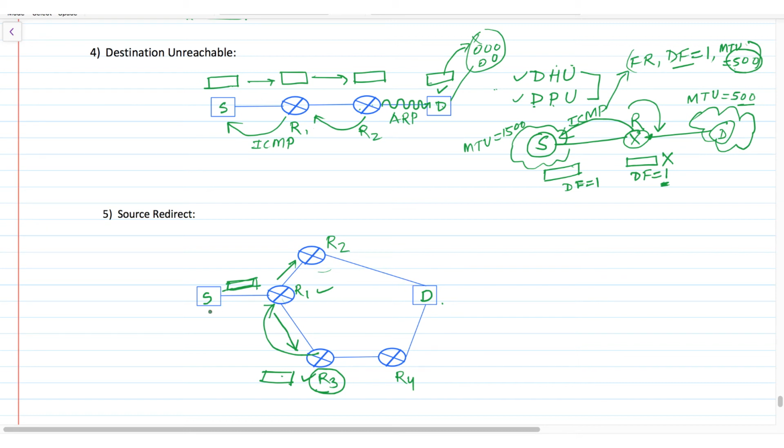So this is actually a warning only, while in the other 4 cases ICMP is acting as an error message, in case of source redirect it is a warning. So here it is sending an ICMP warning and saying from the next packet onwards kindly forward the same through router R2 as it is the best path. So this is called source redirect. So this is all about error handling in ICMP packets.